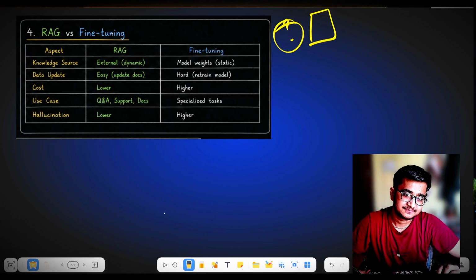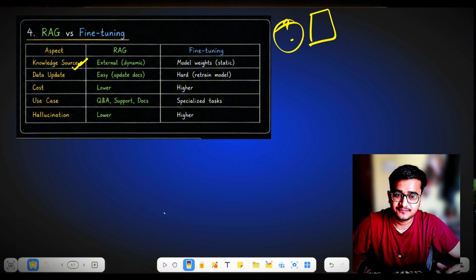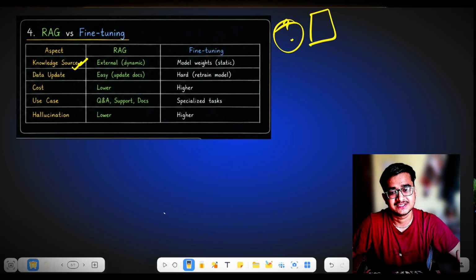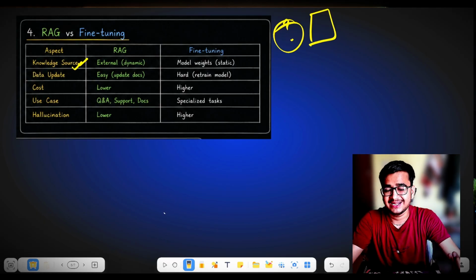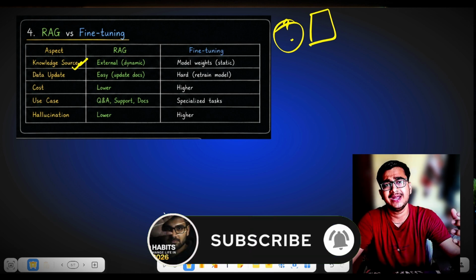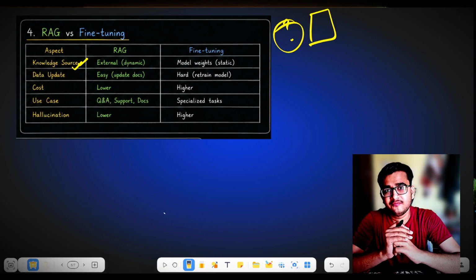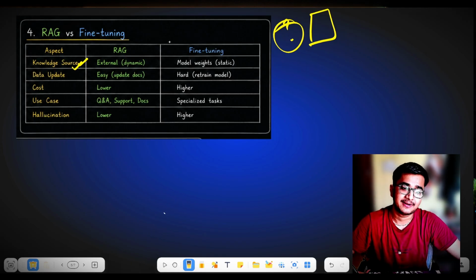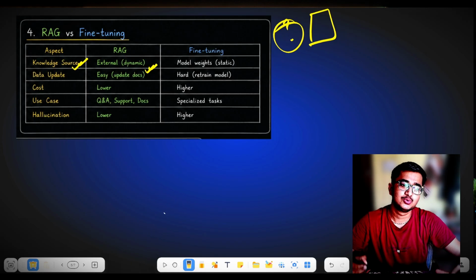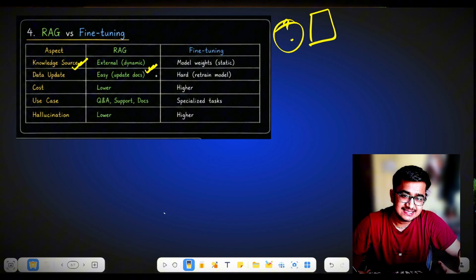First, knowledge source. External knowledge source is dynamic. We can change it whenever we want. If we have a sales report of this month, we can use the sales report of this month. If we have a sales report of next month and I want the answer from the next month, we can change that external database. If we wanted to add some sales reports into the previous month and create a complete sales report of a year, then we can do that with the help of RAG, because the knowledge source that we have is dynamic and it is easy to update.